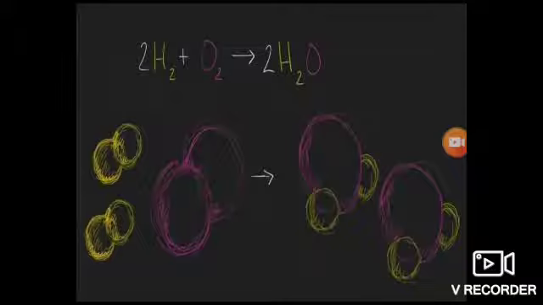In one of the chemical equations, the symbolic form is shown to you, in which two molecules of hydrogen react with one molecule of oxygen and give rise to two molecules of water, right? So we have discussed what a chemical reaction is. We have discussed how you will come to know what changes have been observed in chemical reactions, right?